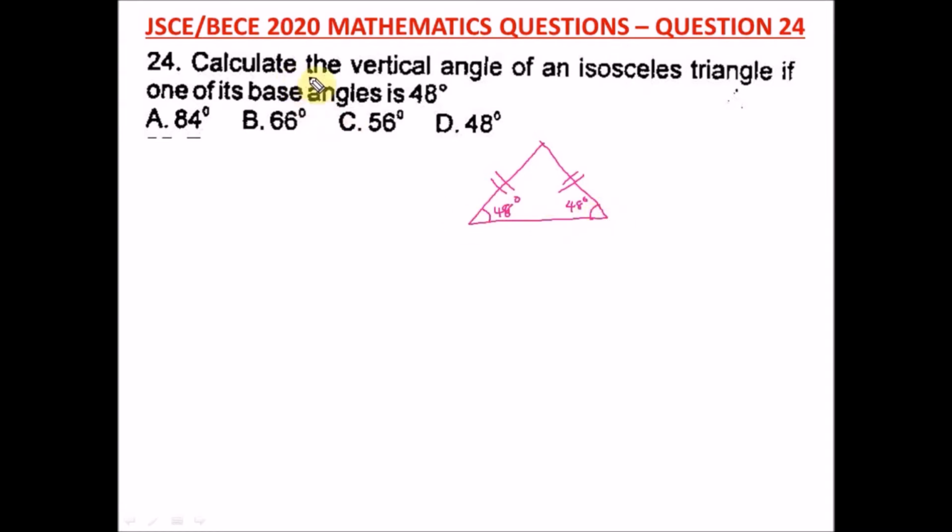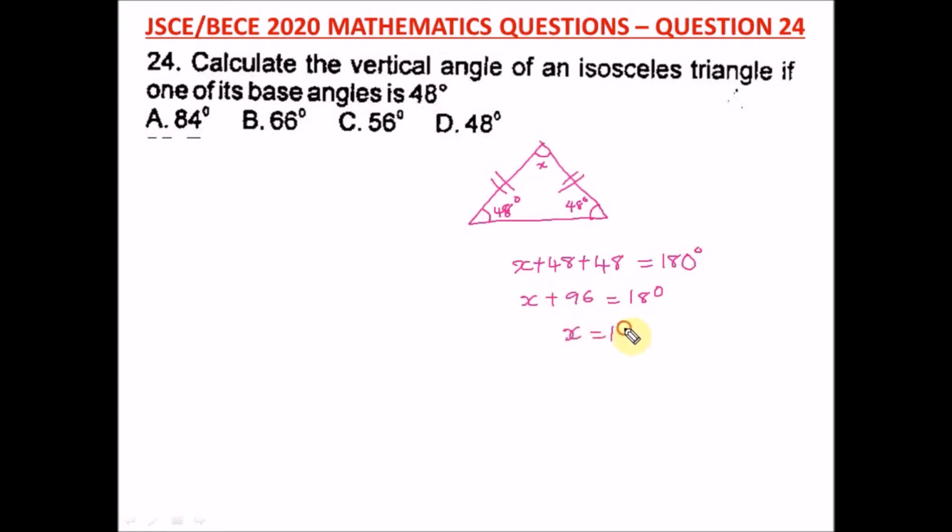So we are told to calculate the vertical angle, which is this angle x. And remember, the sum of angles in a triangle will give us 180. So we have x plus 48 plus 48 equal to 180 degrees. So it's easy for us to get x. So x plus 48 plus 48 will give us x plus 96, equal to 180 degrees. So to get x, we take 96 to this side.